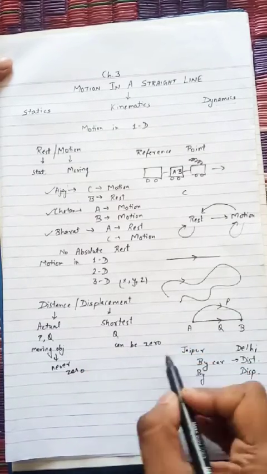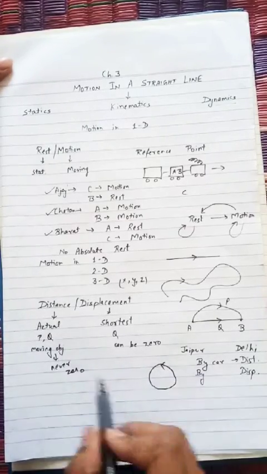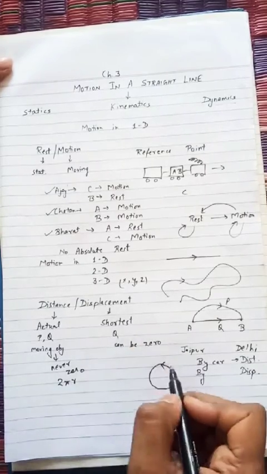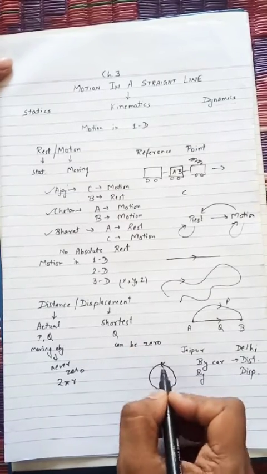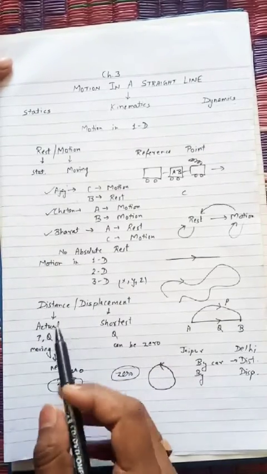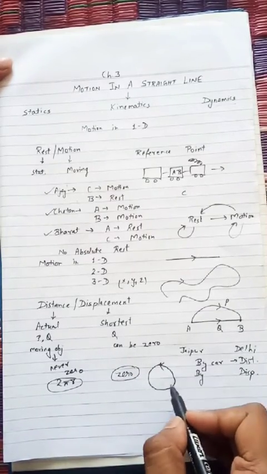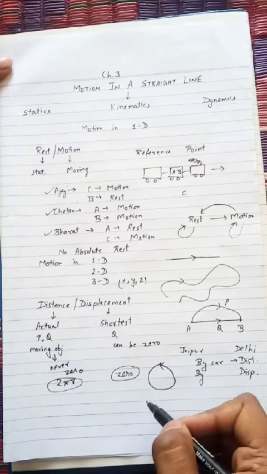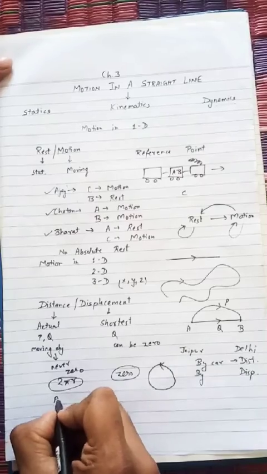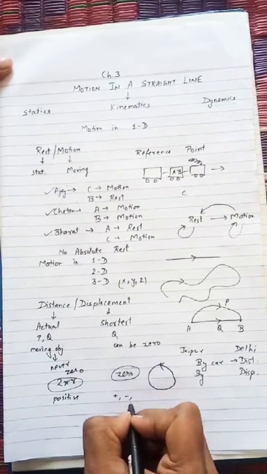How? If the object is moving in a circular path, then what will be the distance? Distance will be the whole path covered, that will be 2 pi r. And what will be the displacement? If the starting point and the ending point are the same, then the displacement will be 0. So distance can never be 0 and displacement can be 0. If the person changes its direction or just opposes its direction, then the displacement will be negative. Distance can be positive only, and displacement can be positive, negative or 0.